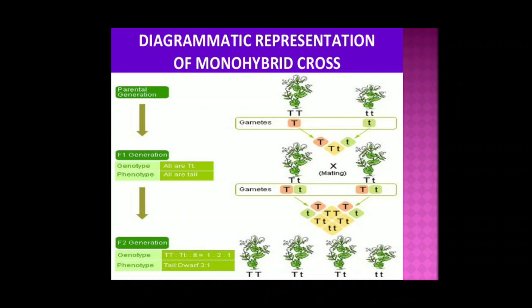When there is a hybrid condition, meaning one allele is for a dominant character and one allele is for the recessive character, meaning they are two different alleles or heterozygous condition, always the dominant allele will show its presence, and the recessive allele can show its presence only when it is in homozygous condition, when both the alleles are the same. So in the F2 generation, only one plant was dwarf because it had homozygous recessive alleles.